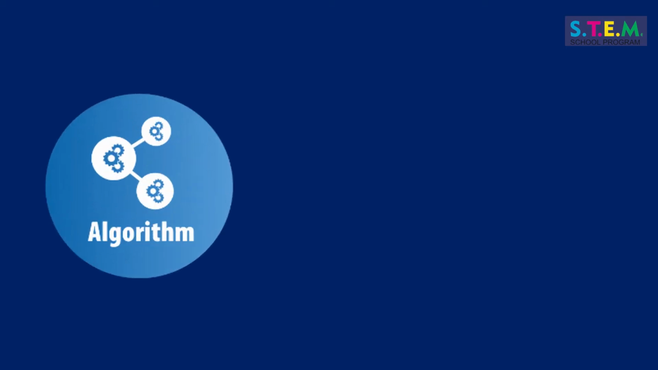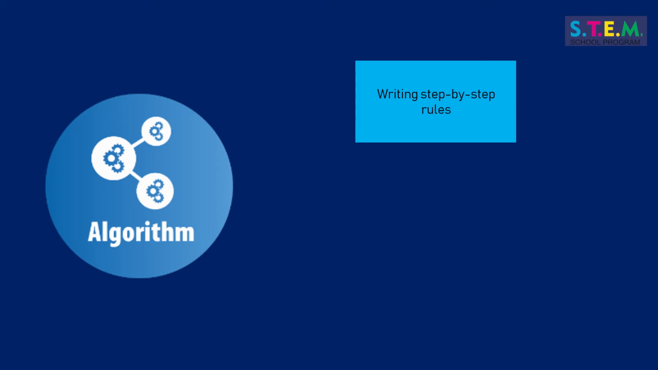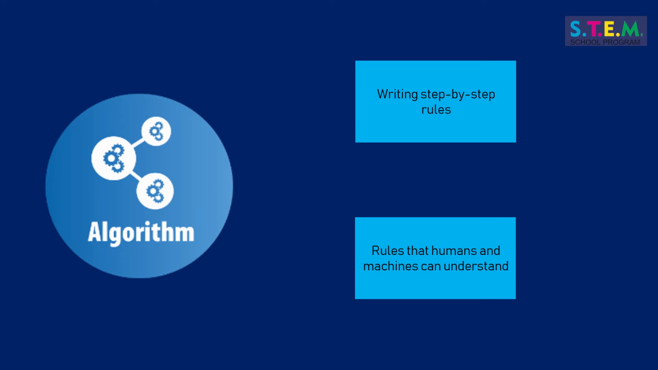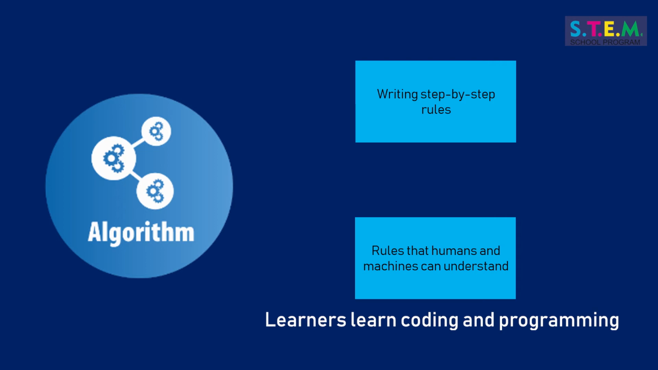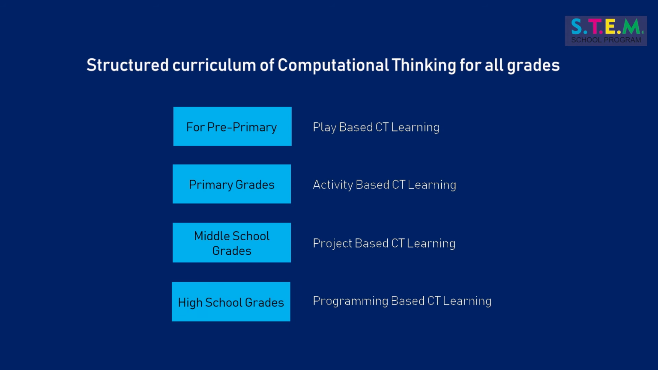The last and the fourth basic key concept of computational thinking is algorithm. It is a set of rules to solve a problem step by step. Many a times, these rules can be understood by humans and computers, which is how learners learn coding and programming. The order of these 4 key aspects of computational thinking can be totally defined by the user. When it is learned in a structured graded curriculum, it prepares the school children to be the creators of technologies rather than the followers of technologies.